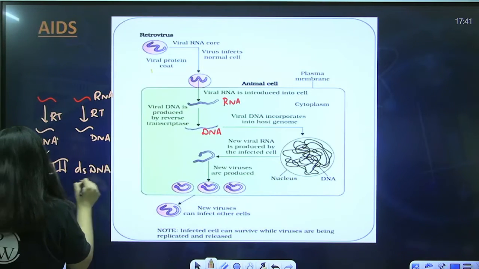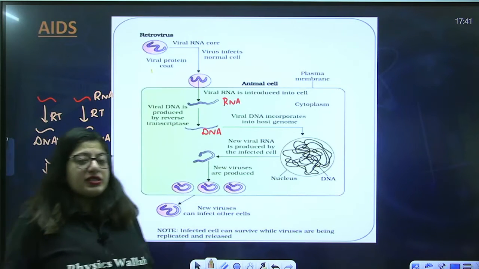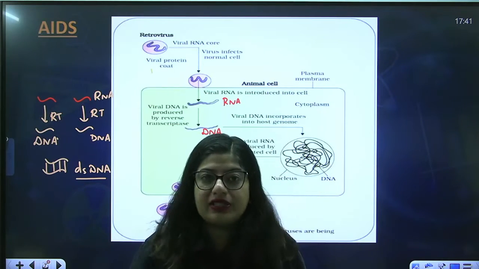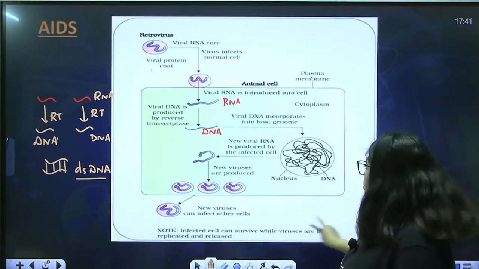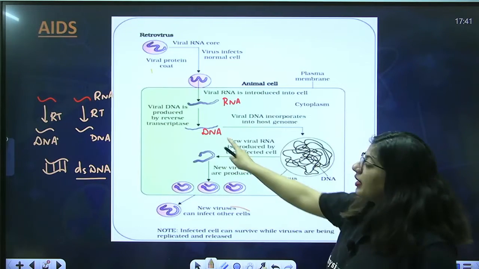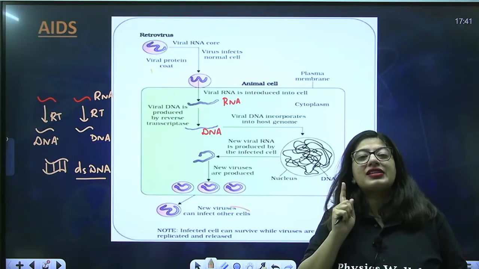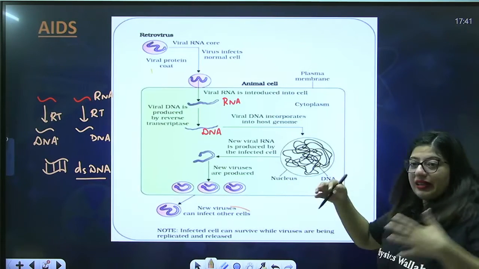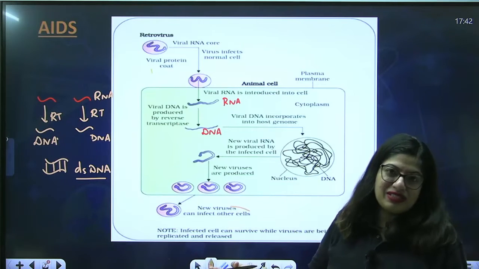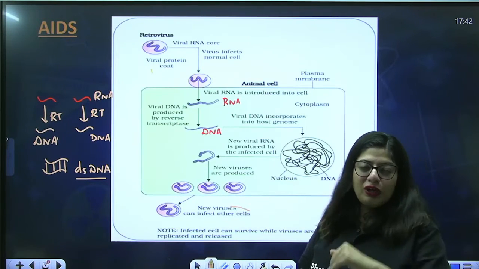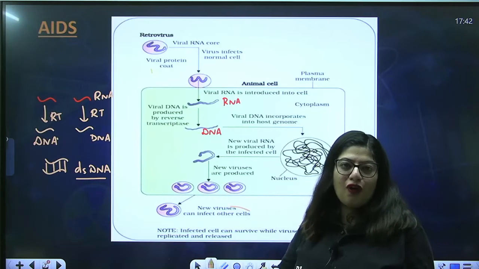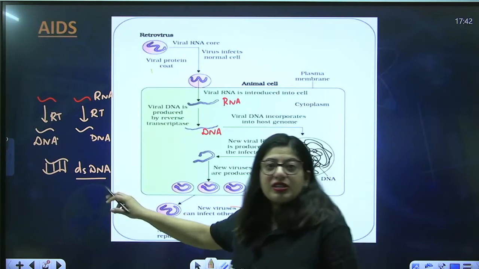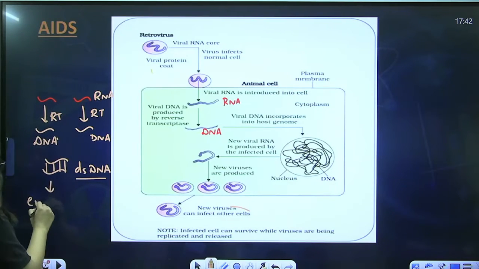Now, why is there a need for double-stranded DNA? Because this DNA has to get integrated into your macrophage nucleus. This is your macrophage, and this DNA has to go inside your nucleus, and your nucleus has double-stranded DNA. So, for getting into the double-stranded DNA, you also should be double-stranded. If you want to go into a school, everyone is wearing one uniform, so you should also have that uniform. So, for that double-stranded DNA is formed. Now, this double-stranded DNA enters the nucleus.